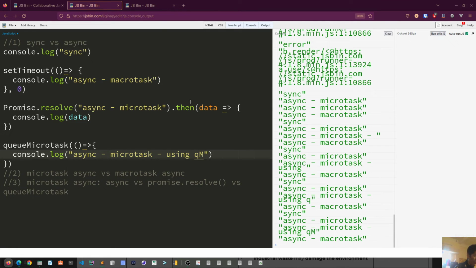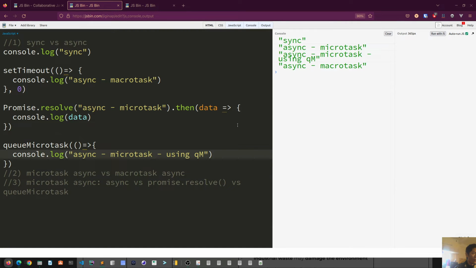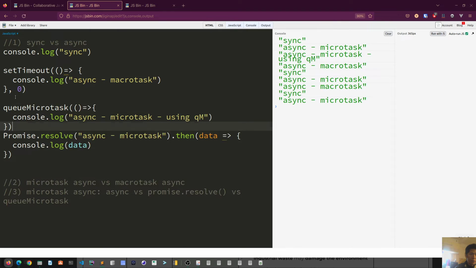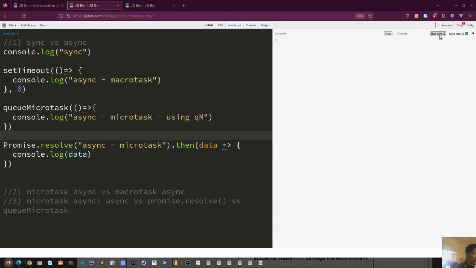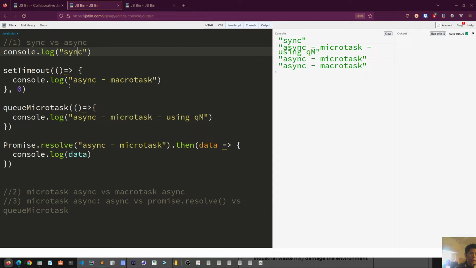So you see the order of queueMicrotask and the promise depends on the order of the code. If we swap the order of queueMicrotask and promise, you will see the order has changed. So as usual, sync runs first, and then microtask, and then macrotask, as we see here.